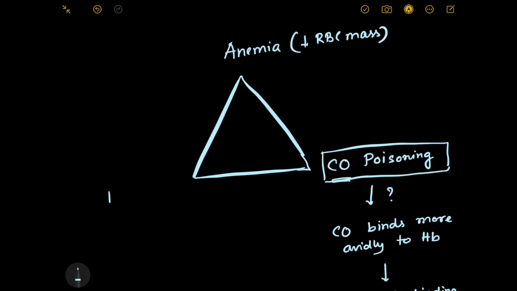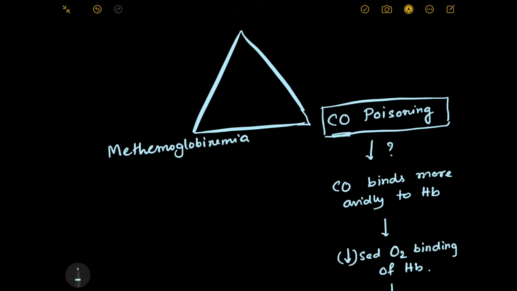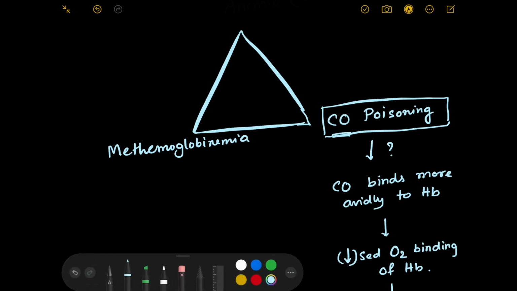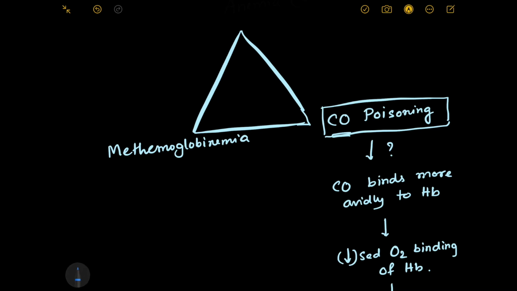If you have a disease known as methemoglobinemia, that is presence of a lot of methemoglobin in blood, in that situation also you will have decreased oxygen carrying capacity of blood. Now which component of hemoglobin binds to oxygen? In hemoglobin, the iron 2+ ion binds with oxygen, right?